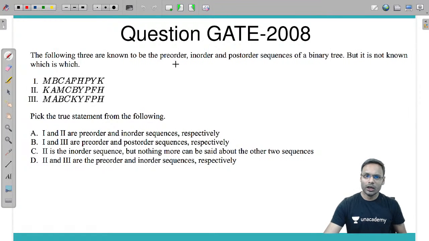The following are known to be pre-order, in-order and post-order sequences in a binary tree. But it is not known which one is which.